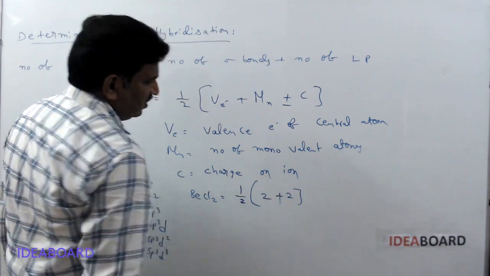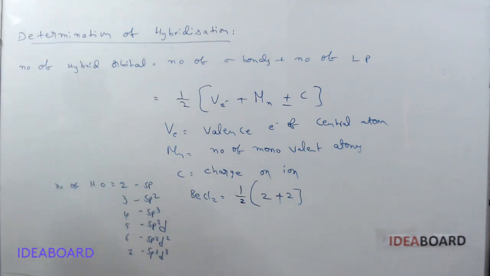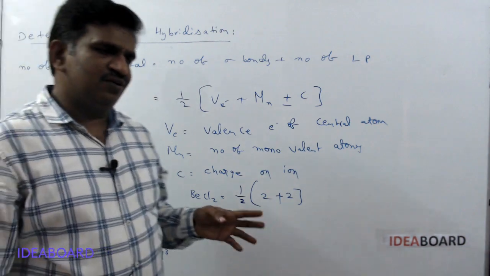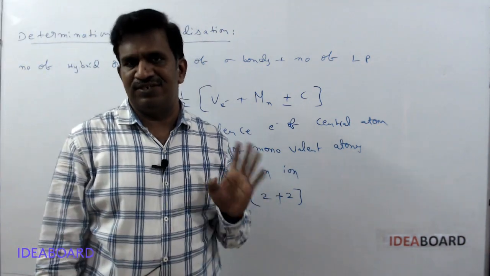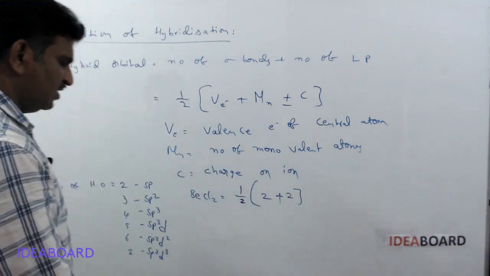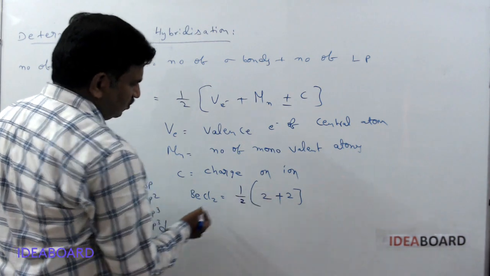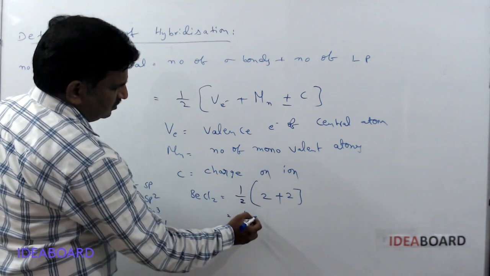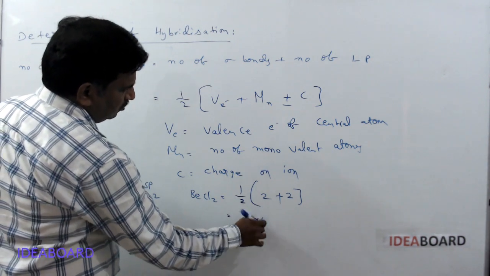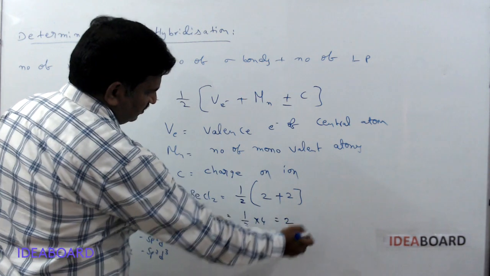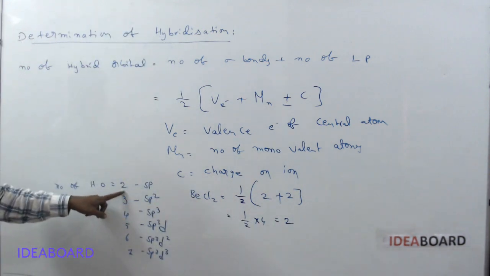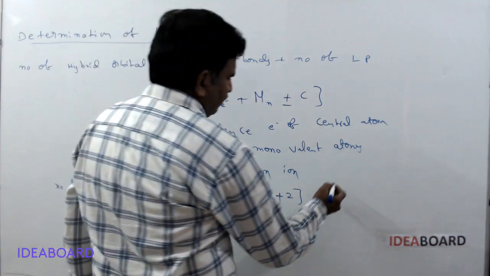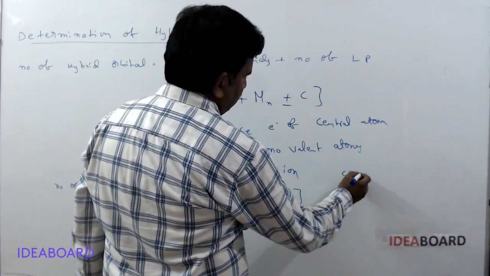Here, what are monovalent, divalent, and trivalent atoms? All halogens are monovalent. Hydrogen is monovalent. Oxygen is divalent. Please remember that. So 2 plus 2, with no charge on it, half into 4. How much do you get? Yes, it is 2. So 2 means what hybridization? sp.